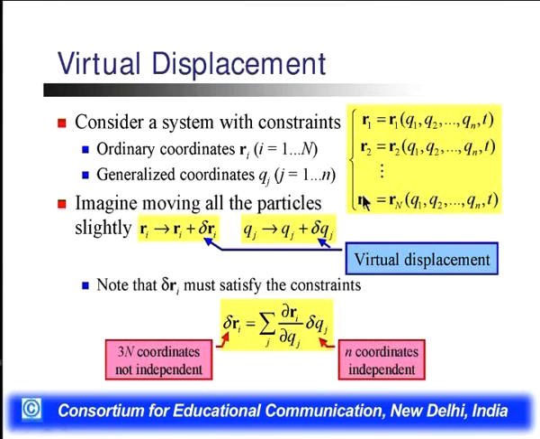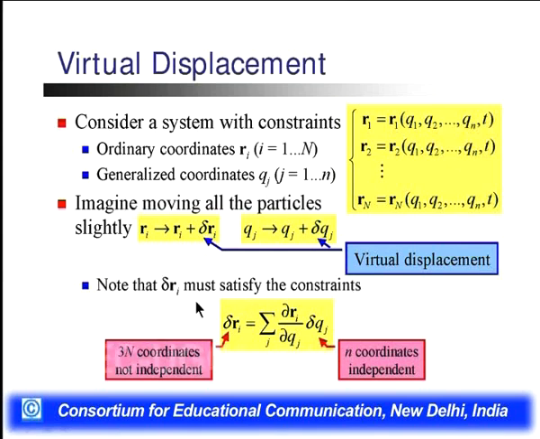This defines the ordinary coordinates converted into the generalized coordinates by introducing the constraints. This is the virtual displacement. We imagine moving all the particles slightly with the virtual displacement, and we introduce virtual displacement in the ordinary coordinates and in the generalized coordinates.